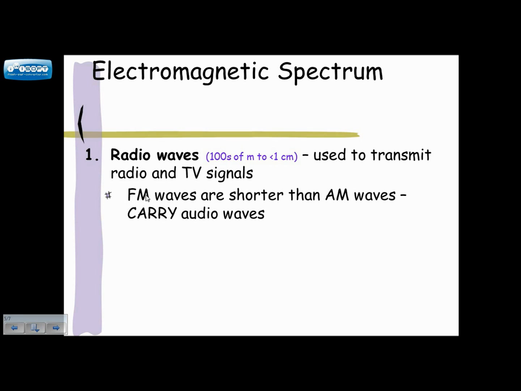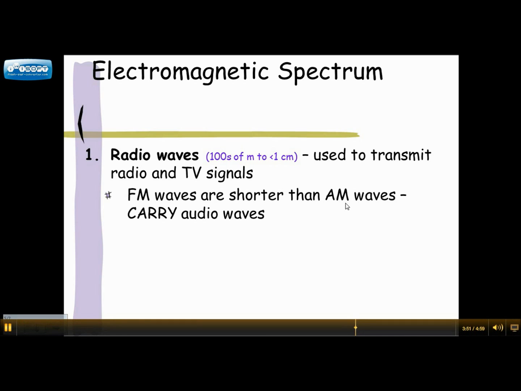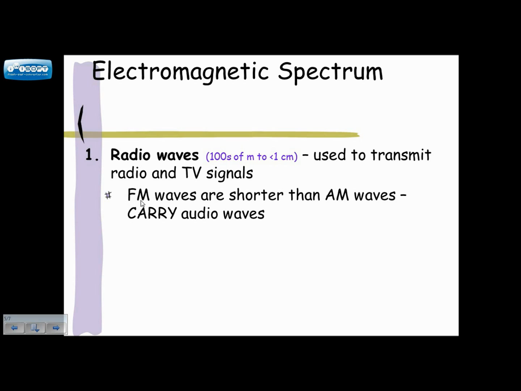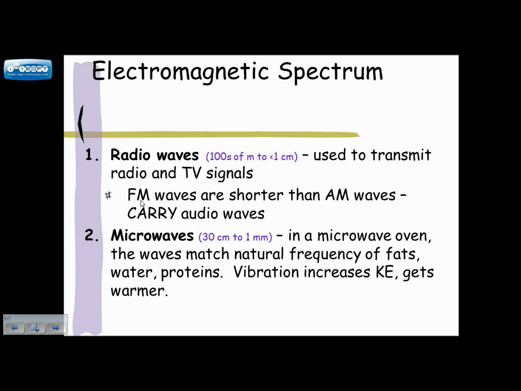So this is frequency modulation and amplitude modulation. The amplitude waves are much longer, which is why you can sometimes get AM stations that are in the Carolinas in Atlanta. Whereas if an FM station is over in Athens, sometimes it's really hard for us to get it. So these are shorter. The next set of electromagnetic waves, which are slightly shorter, so you can see the wavelength here. So microwaves are shorter.